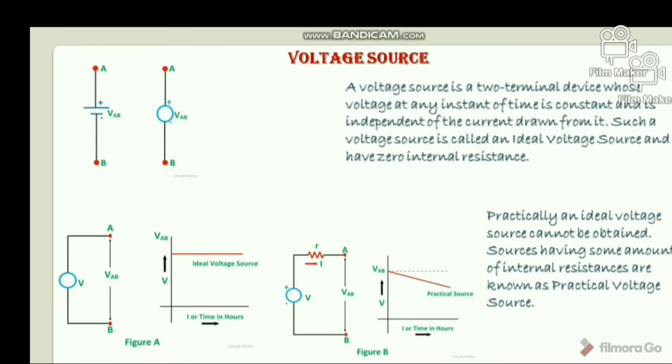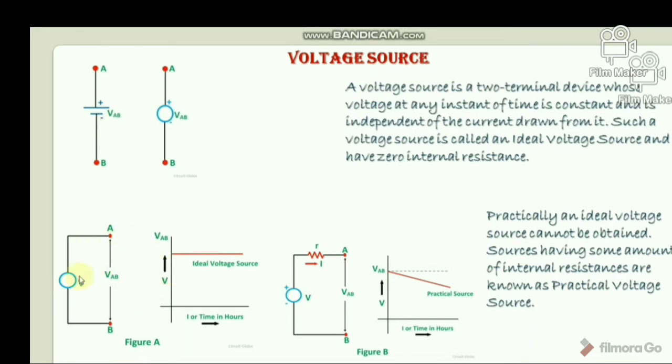Sources having some amount of internal resistance are known as practical voltage sources. Due to this internal resistance, voltage drop takes place and it causes the terminal voltage to reduce. The smaller the internal resistance of a voltage source, the closer it is to an ideal source. The symbolic representation of the ideal and practical voltage source is shown here. Okay, look at this symbol. These are the two symbols.